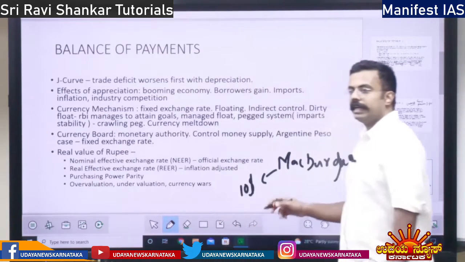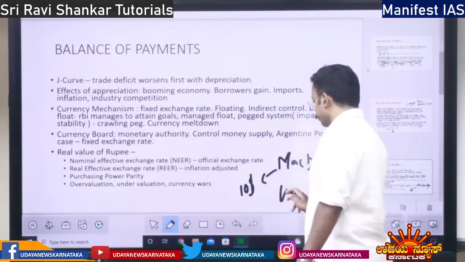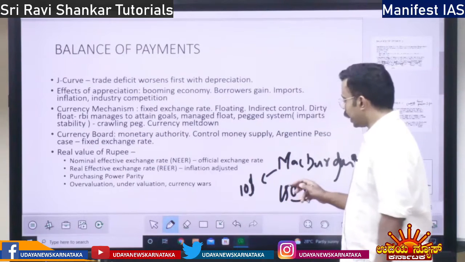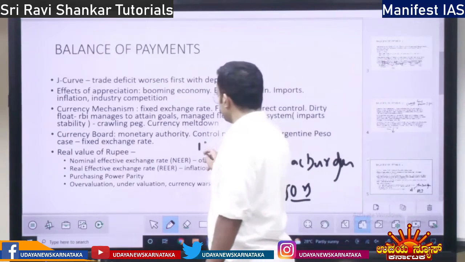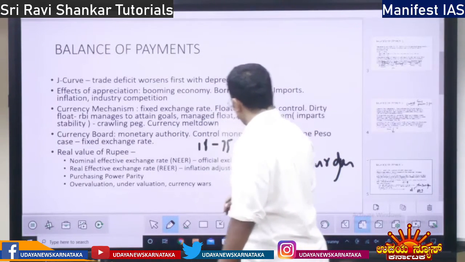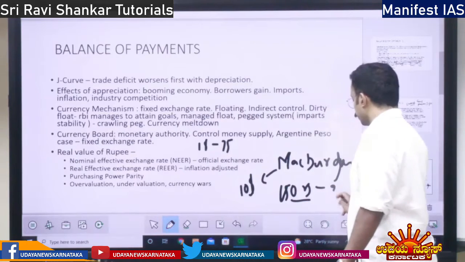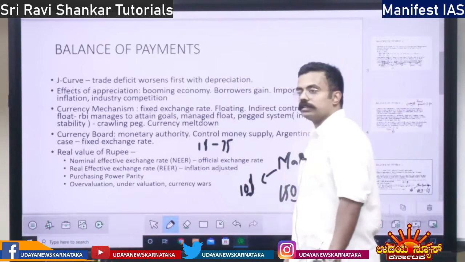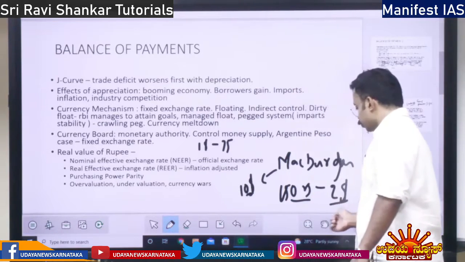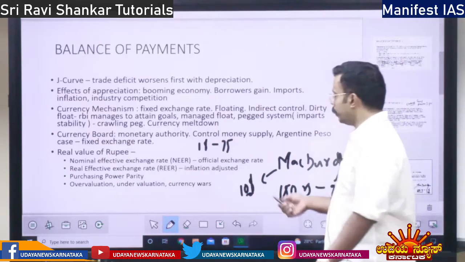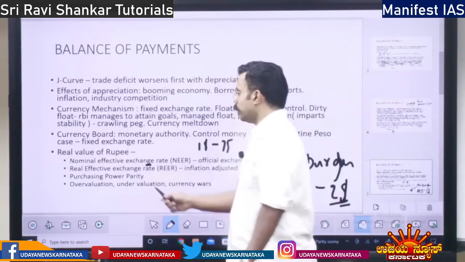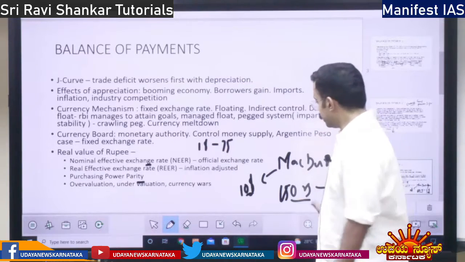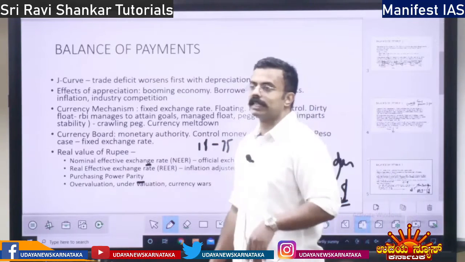In India it is selling for, let's say, 150 rupees. $1 is 75 rupees, so here we are getting the burger for just $2, while there it is $10. So the actual exchange rate is $2, but the nominal exchange rate is this much.